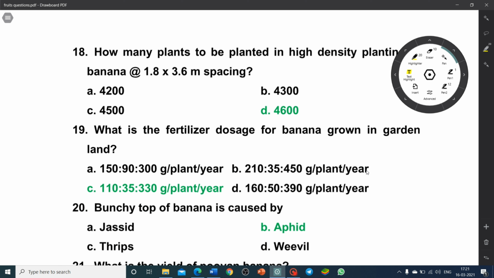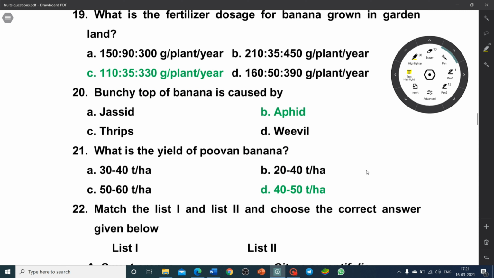Bunchy top of banana is caused by aphids, Pentalonia nigronervosa. Banana black mosaic virus is also transmitted by aphids. What is the yield of Poovan banana? 40 to 50 tons per hectare.